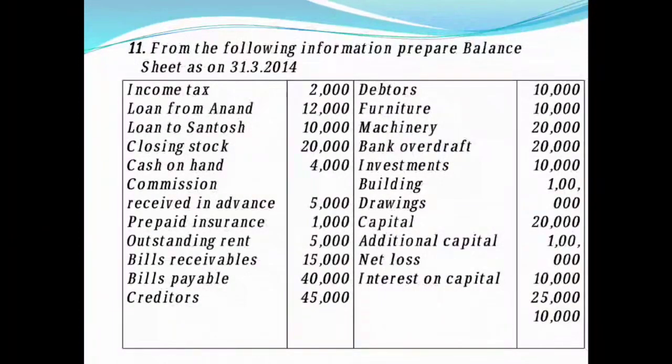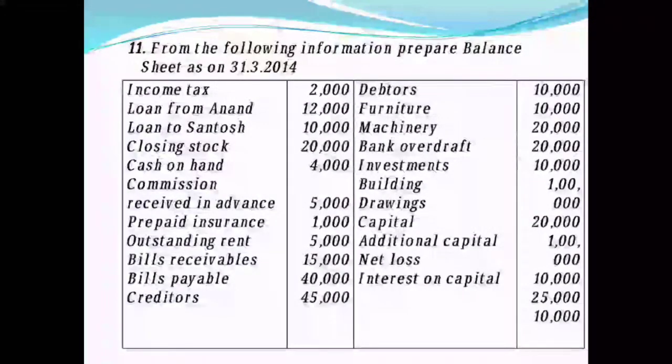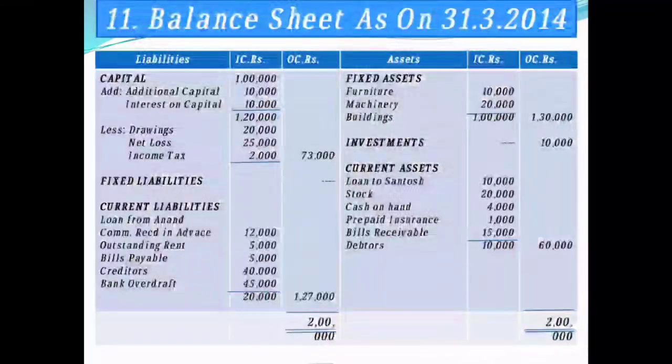The next interest on capital 10,000, which you are going to add to capital. So add to capital, interest on capital rupees 10,000. Now if you add all the totals, both the side totals, you will get 2 lakh for the balance sheet.